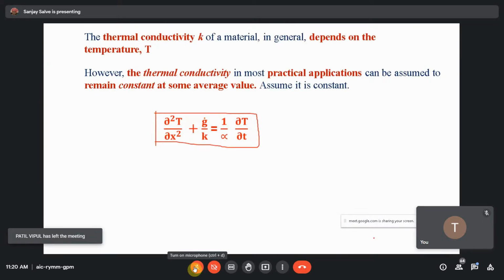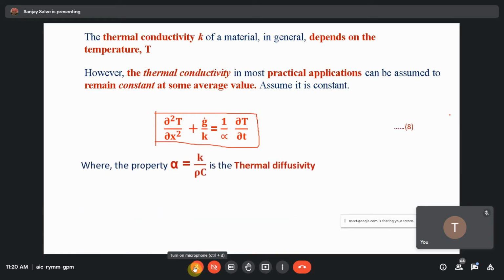So del square T by del x square plus G dot by K is equal to 1 by alpha del T by del small time t. Right? Here, this is the final equation. But what is alpha? Alpha is thermal diffusivity. It is the ratio of thermal conductivity upon the heat capacity, that is nothing but rho C.